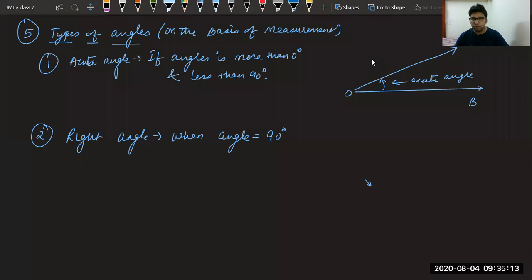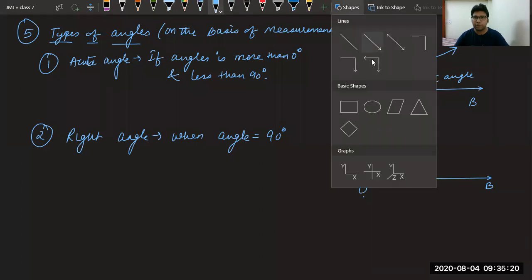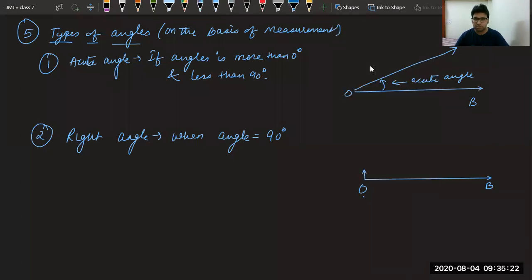So if we have this base OB and the second ray is standing perpendicularly on it like this, then we call such an angle a right angle, equal to 90 degree.